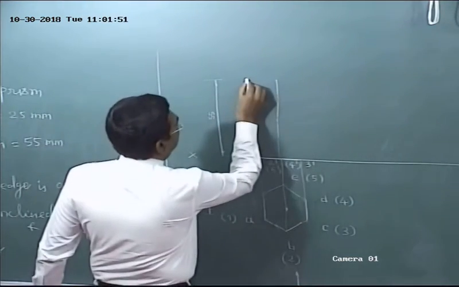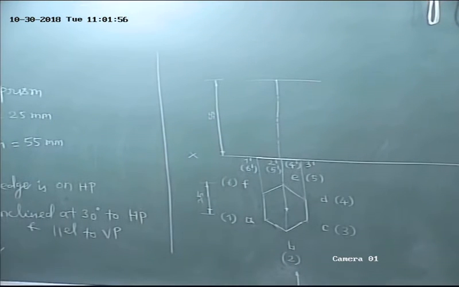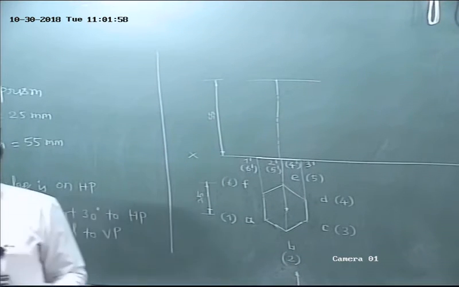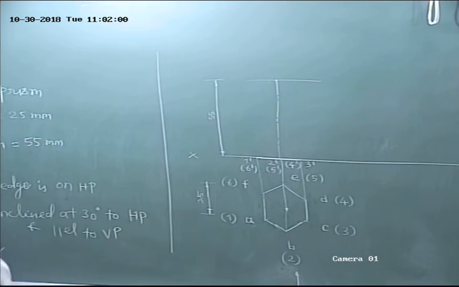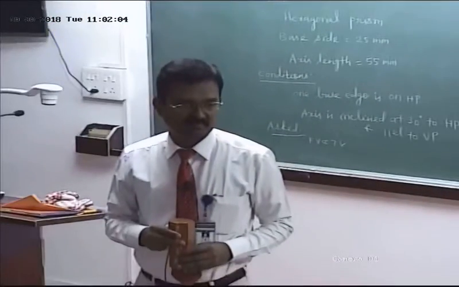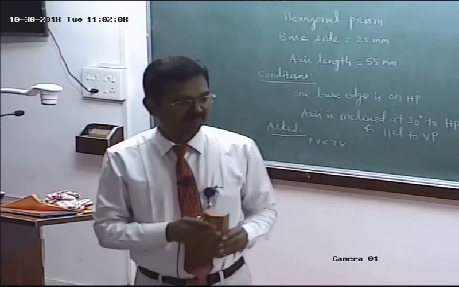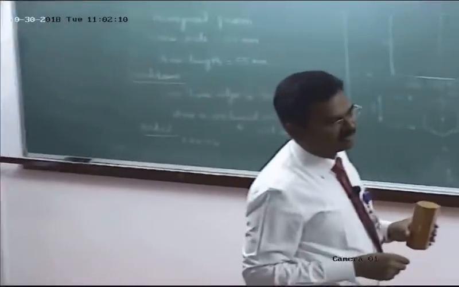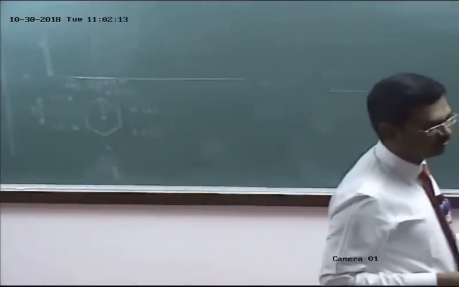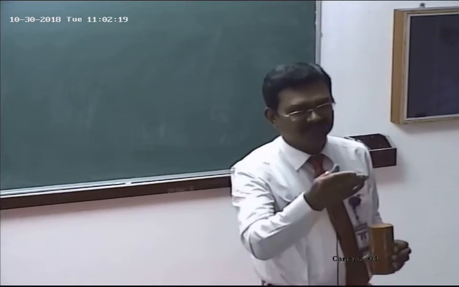Through this point, draw a horizontal line which is parallel to xy. So we are studying only the right regular solid. What do you mean by right regular solid? Right regular solid and oblique solid. Divya, what is meant by right regular solid? What is meant by oblique solid? Frida.